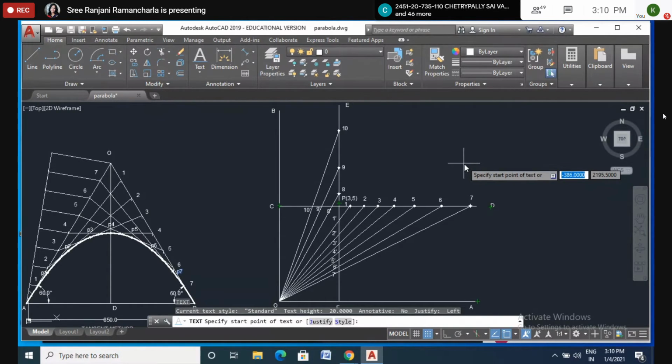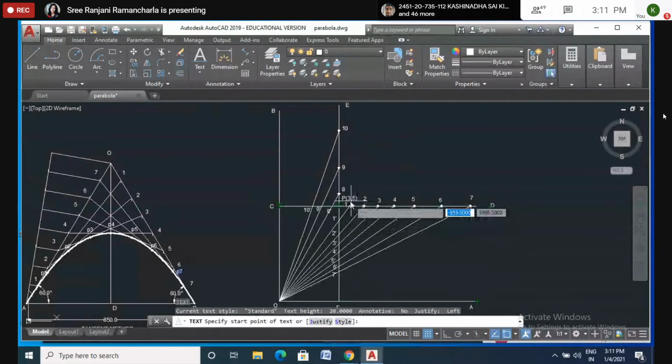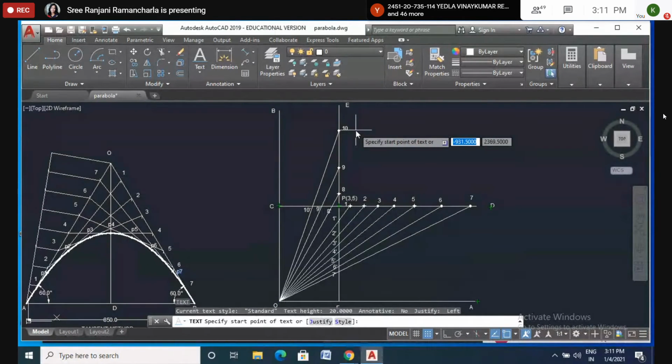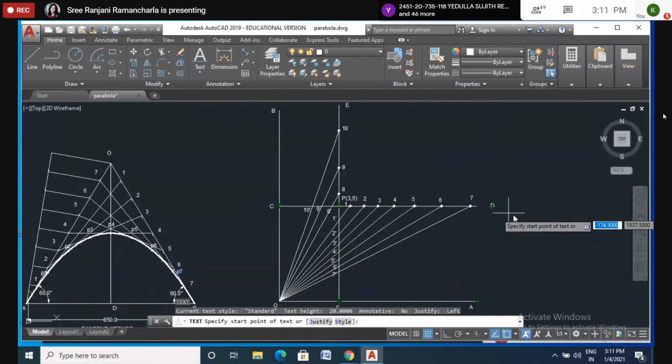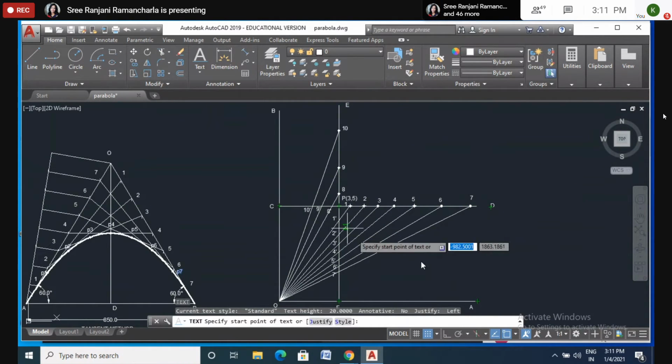Ma'am, once again. Nothing is there. How do you do the graph on graph sheet? Just the x-axis and y-axis, then showing the point at 3 and 5. That's it. 3 is on the x-axis and 5 is on the y-axis. So OF is 3 centimeters. From 3 centimeters, draw a vertical line EF, and OC is 5 centimeters. Now from C, draw a horizontal line. That's it. So draw these two lines, CD and EF. It's clear now.